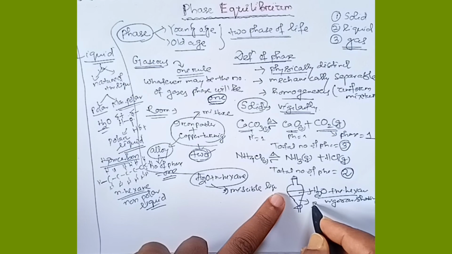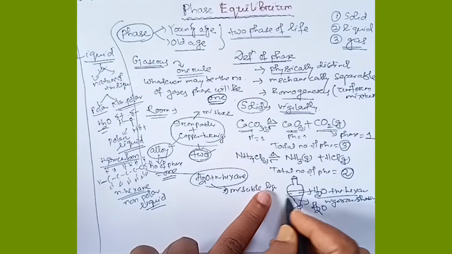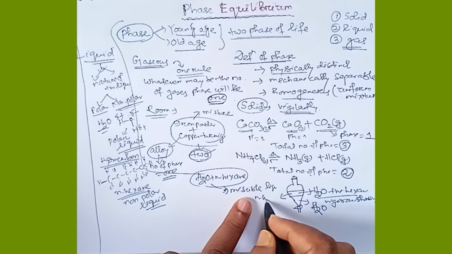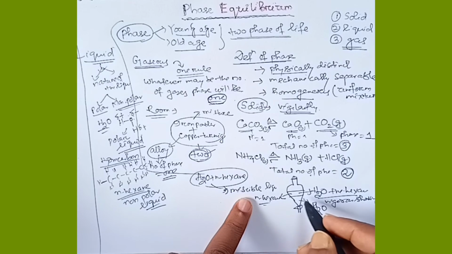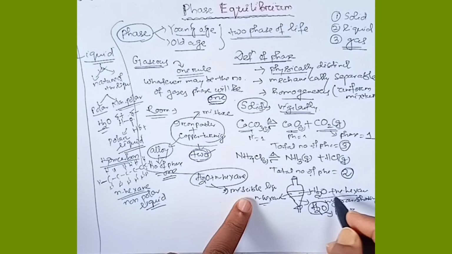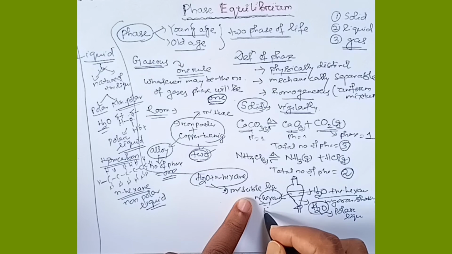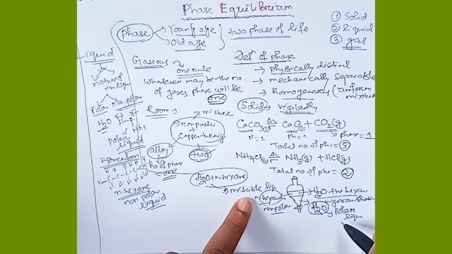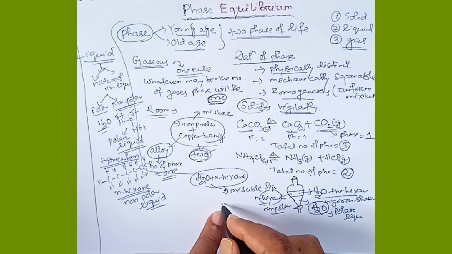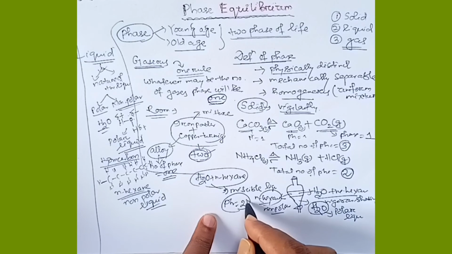The bottom layer will be our water and the upper layer will be the n-hexane. Here two liquids are not able to mix with each other. Why? The nature of the two liquids are very different. Here water is a polar solvent, polar liquid, and hexane is the non-polar liquid. So they are not able to form the uniform mixture. So here the number of phases will be 2.